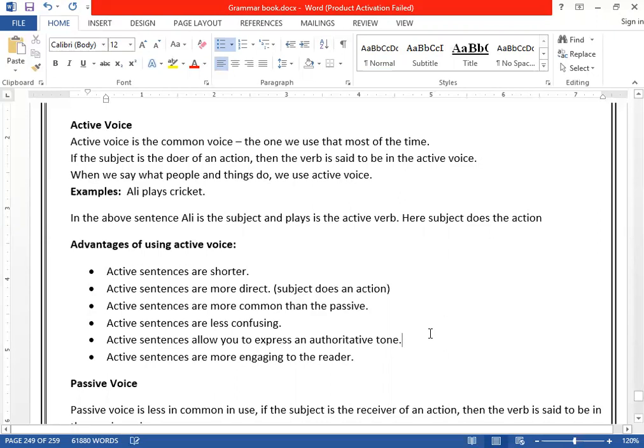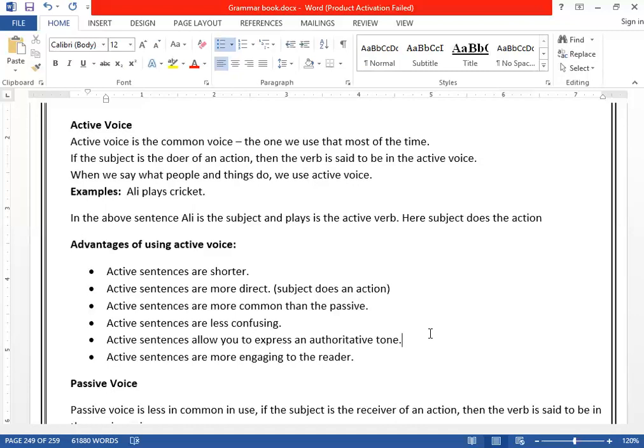Why does it allow you to use an authoritative tone? Because you are more direct with people. Like if I say, I teach English. Can you see? I teach English. So now it's more direct, it's more authoritative. But if I say, English is taught by me, clear, it's not that authoritative.